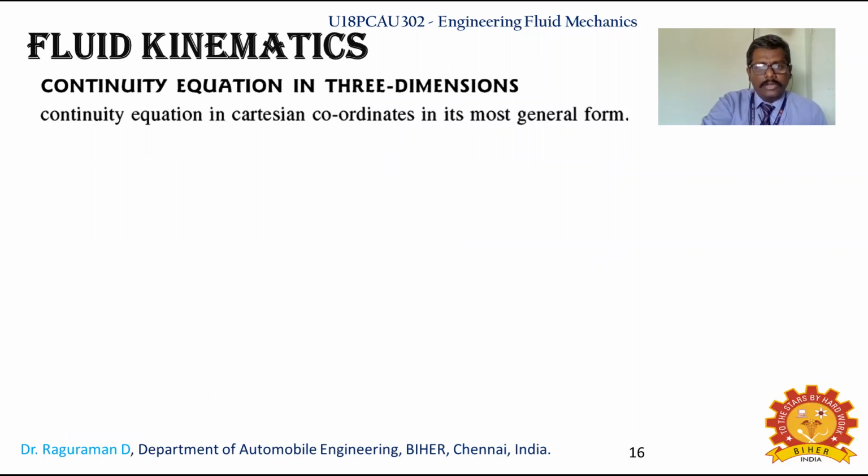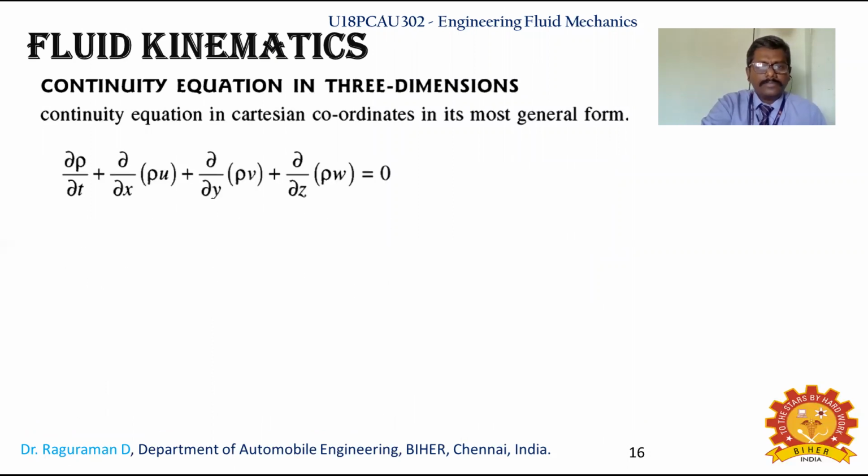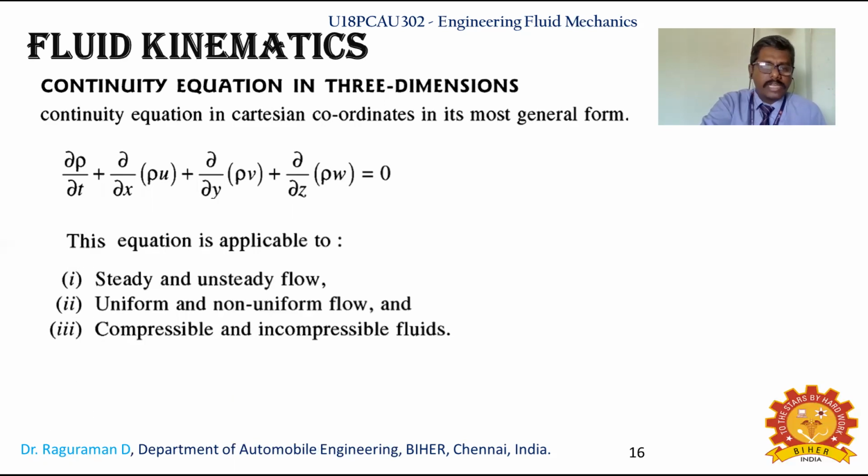Now we will see about the continuity equation in three dimensions. In the case of Cartesian coordinates, it is del rho by del t plus del by del x of rho u plus del by del y of rho v plus del by del z of rho w, and that will be equal to 0. This is the continuity equation in Cartesian coordinates in its most general form.